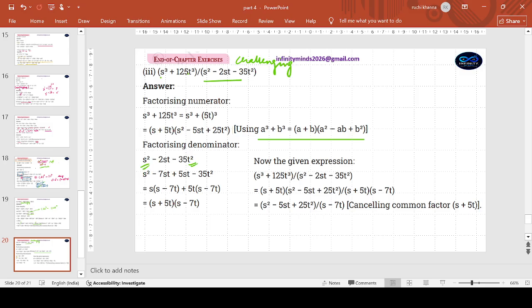This is s square, this is t square. So 35 factors you will calculate. You just have 5 and 7. So minus 2 is to be split up as minus 7 plus 5. You take common. Repeating bracket comes outside. 7s plus 5t comes inside. So the challenge was the usual quadratic form was not there for you to identify. Okay, the usual quadratic form ax square plus bx plus c. The constant is not there like in the usual way.